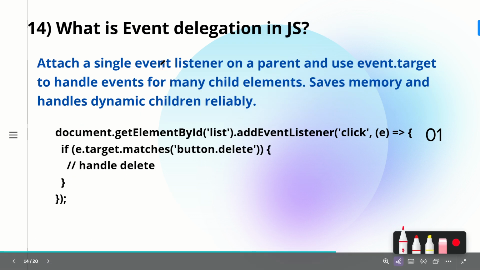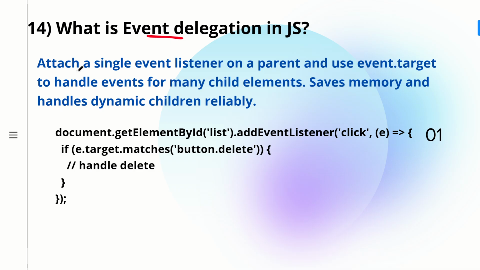So if you console this, you get null, whereas if you console a, you get undefined as the output. Now the 14th question: what is event delegation in JavaScript? So event delegation, let's see what is written. Attach a single event listener on the parent and use event.target to handle the events on multiple child elements, and this saves memory and handles the dynamic children reliably.